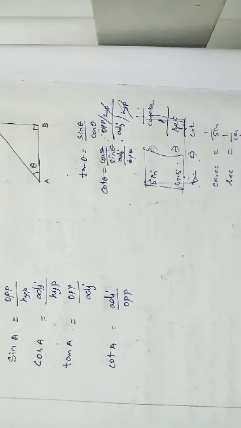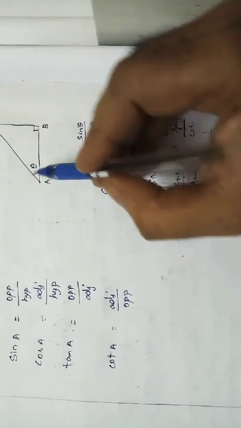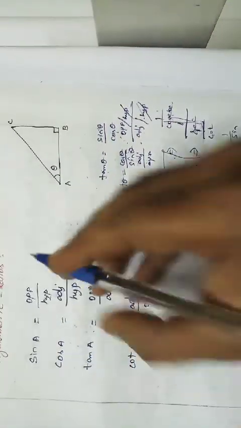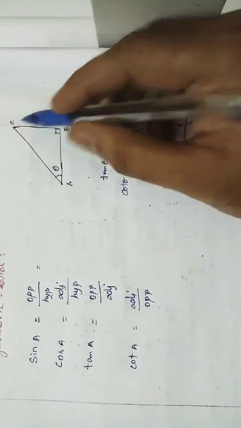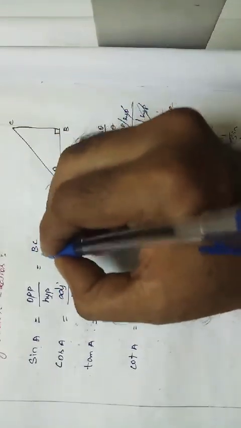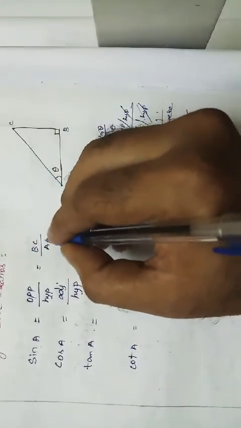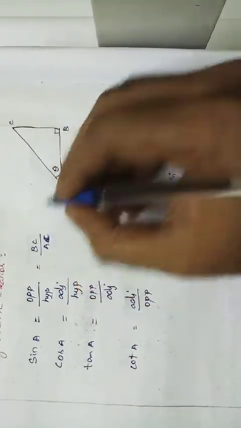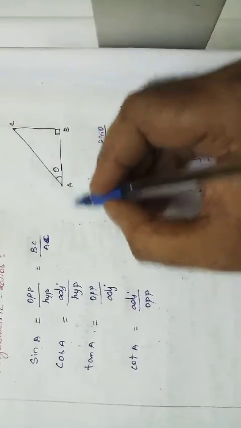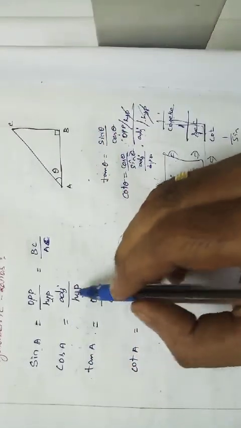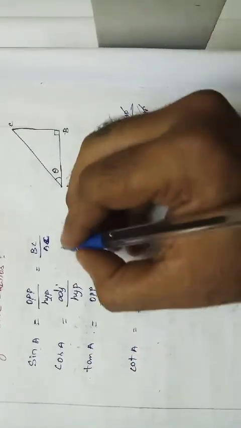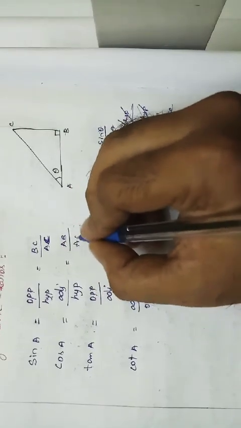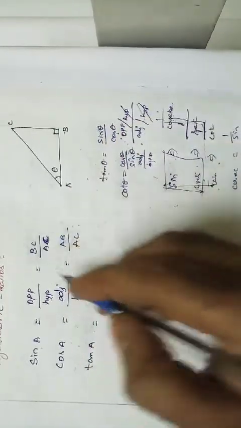So first of all, we want to write here: sin A is nothing but, A is nothing but the acute angle, sin A is nothing but opposite by hypotenuse. Which side is called the opposite side? BC. You have to write that. BC divided by AC. Hypotenuse is nothing but AC, right? And cos A is adjacent by hypotenuse. Adjacent is nothing but AB. It is equal to AB divided by AC, right?